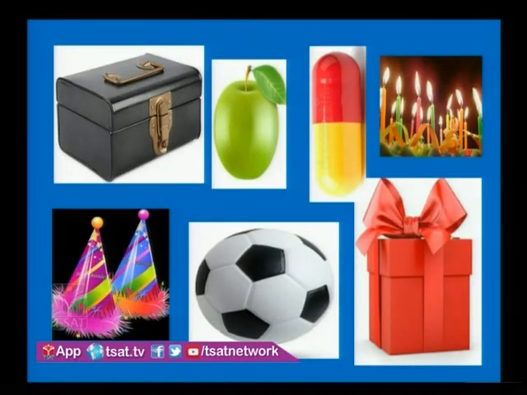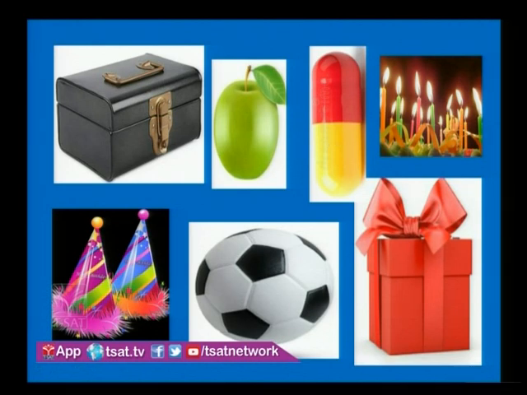See there, you can see a box, fruit, capsule, candles, gift pack, and then a playing ball, birthday caps. So you can observe real life objects around us, is it or not? And see here, don't think that solid means it should be big in size. It just occupies space and it is a 3-dimensional object. Is it clear, children? Hope you are understanding, right?